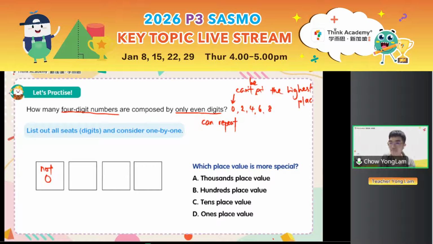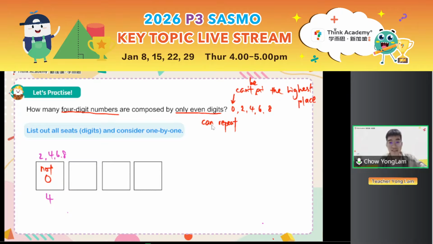Since it cannot be at the highest place value, what are the only choices for the thousands place? Stop spamming the Z's, okay? You can either choose 2, 4, 6, or 8. So there are 4 choices for the thousands place. So when you see 0, you need to be very careful. 0 cannot be at the highest place.